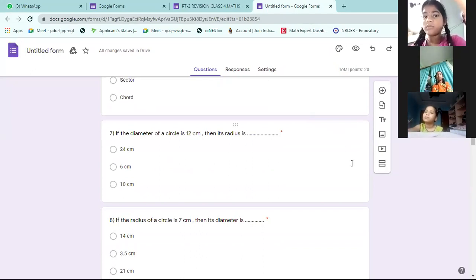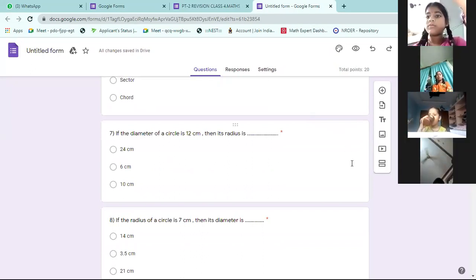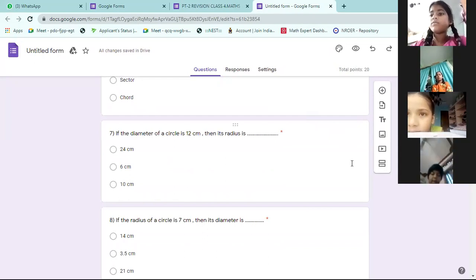Seventh one, diameter is given. What is radius? Radius is always half of the diameter. Sir, 6. Sir, eighth one answer is 14, sir. Yes, eighth one correct.